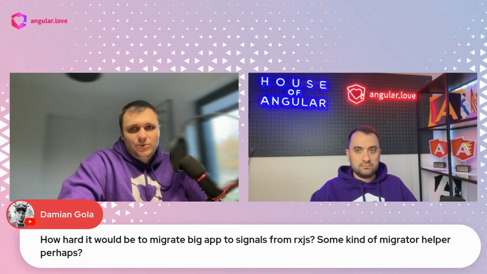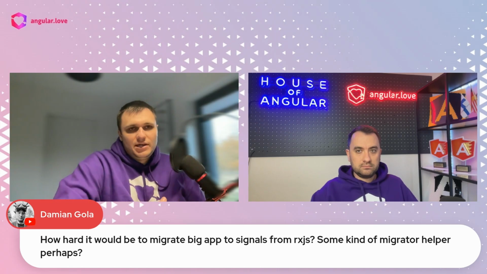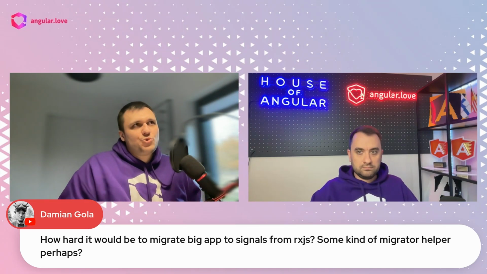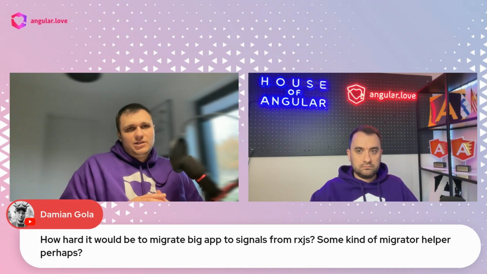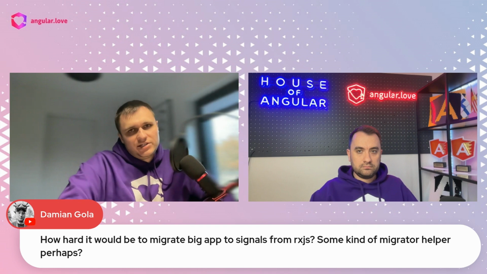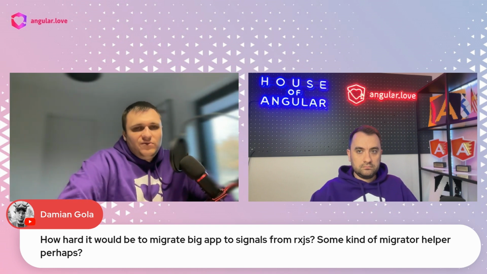Maybe the best way is to start using signals from some point, and from then on create new services, new properties, and so on utilizing signals. And whenever you cannot bring something completely from scratch because something is already written in RxJS, try to play around with RxJS interop.